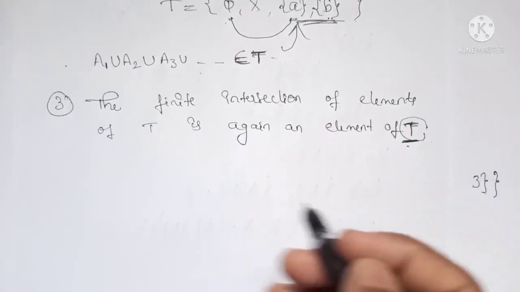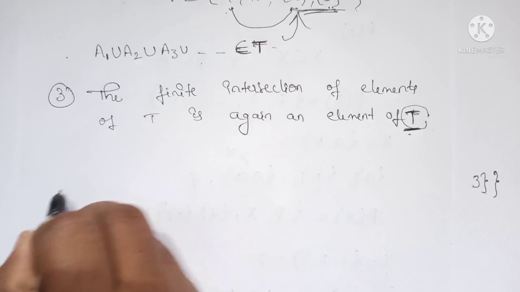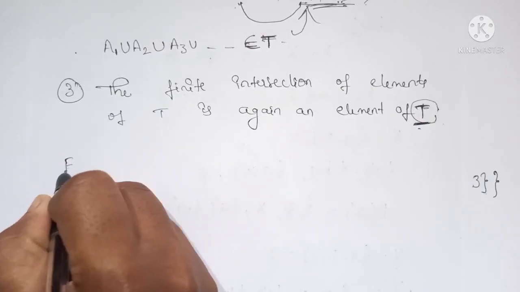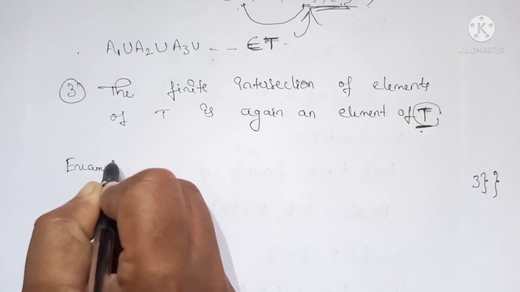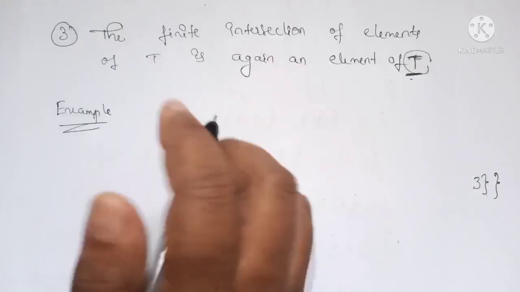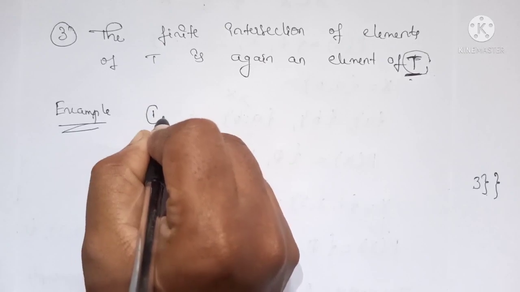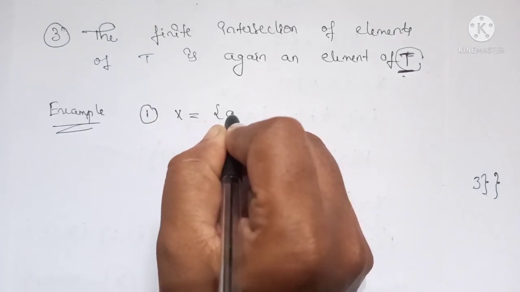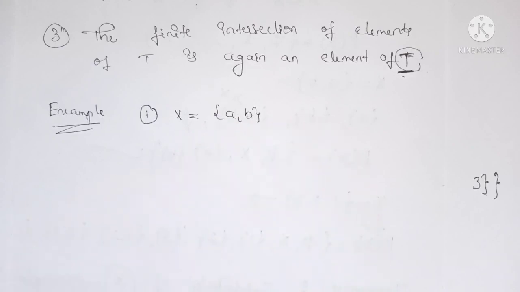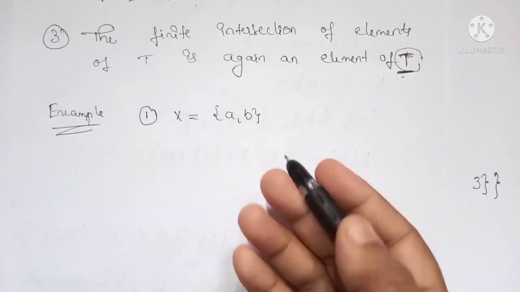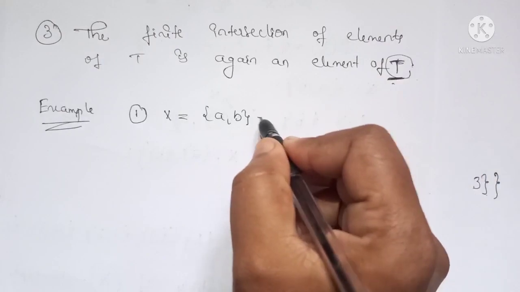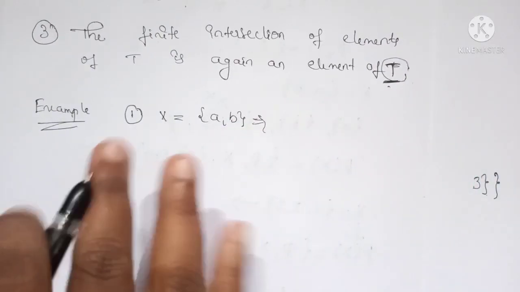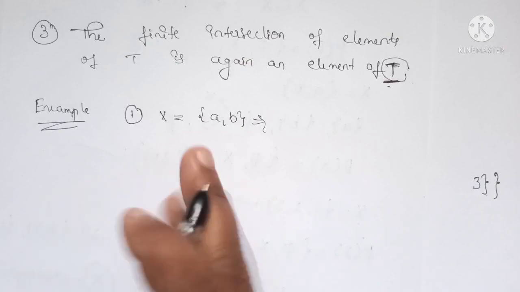Okay, so let us consider an example here. Example one: if X equals a comma b. We may write the power set, or else we can directly give an example for the topology.